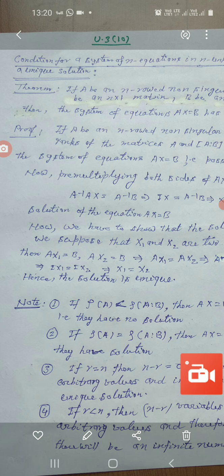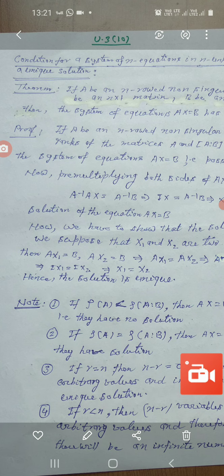Here you have notes. Number 1: if rank of A is less than rank of AB, then Ax = B is inconsistent. It means they have no solution. Number 2: if rank of A is equal to rank of AB, then Ax = B is consistent. That means they have solutions.